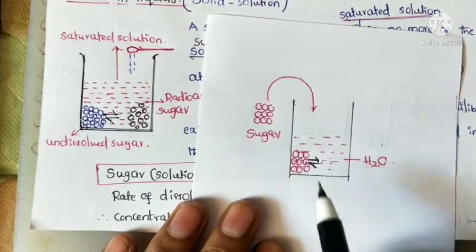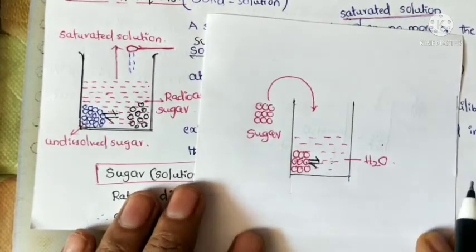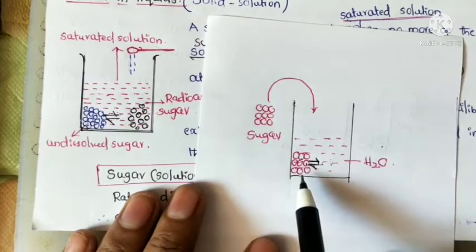So both are in equilibrium. That's why this equilibrium is called dynamic in nature. Both opposing processes occur at the same rate.